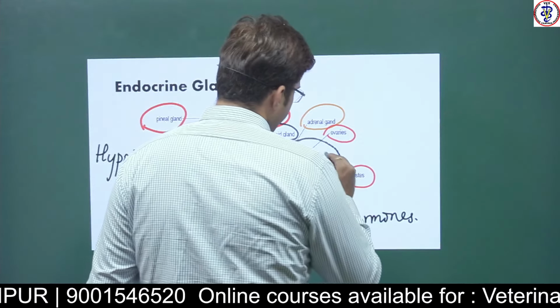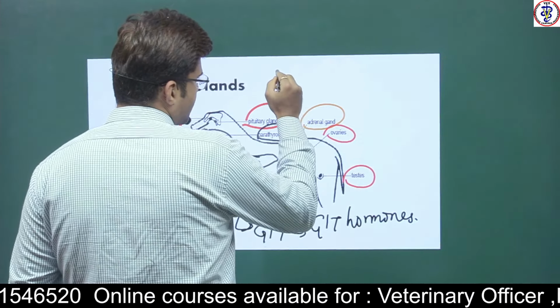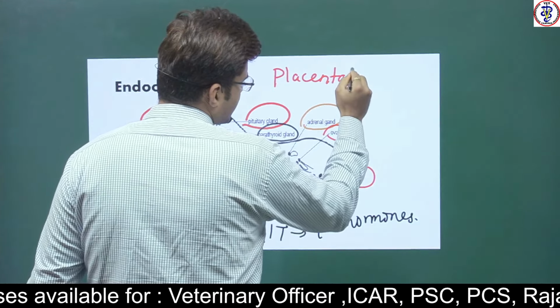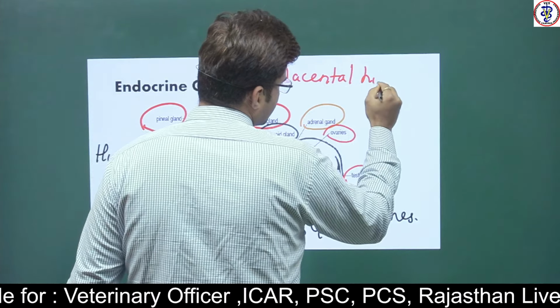Then there is a temporary structure: if the placenta is formed, the placenta is a source of placental hormones.